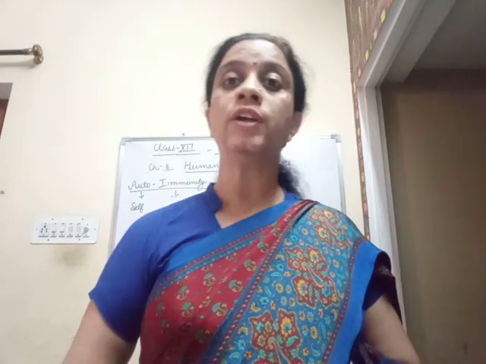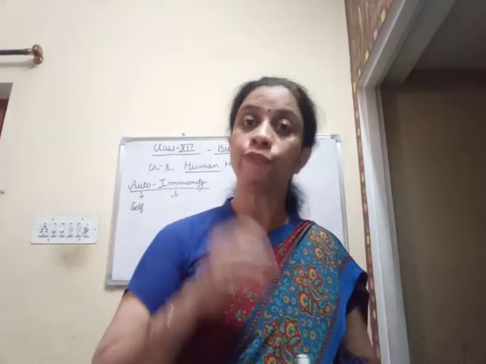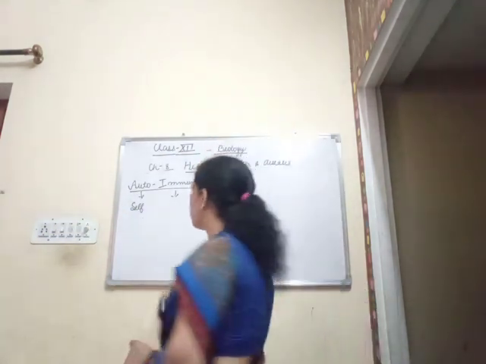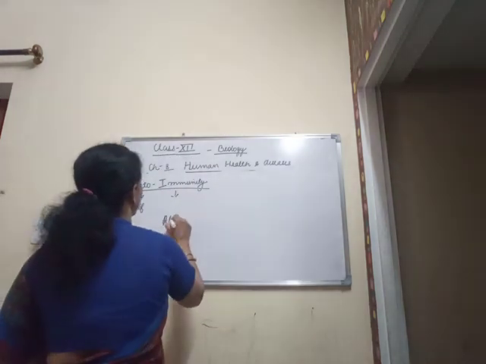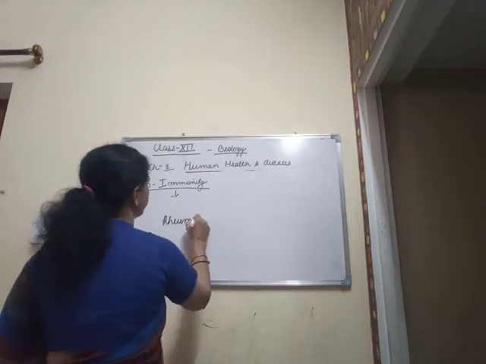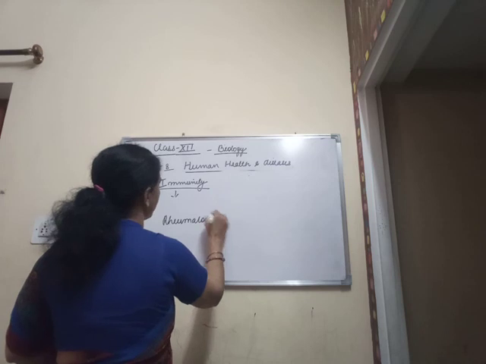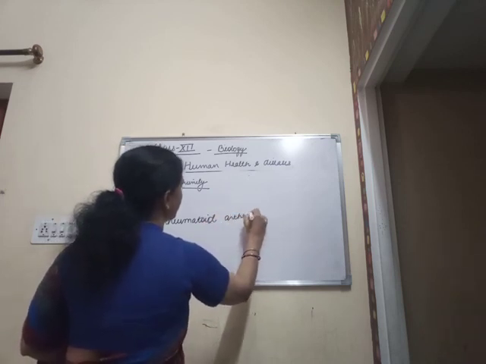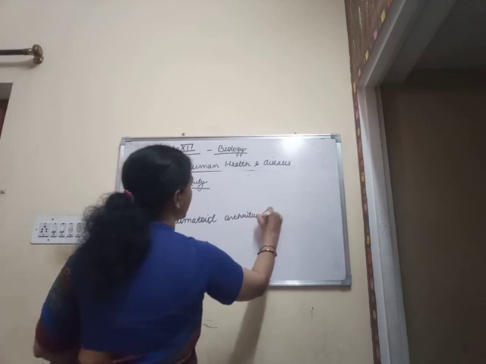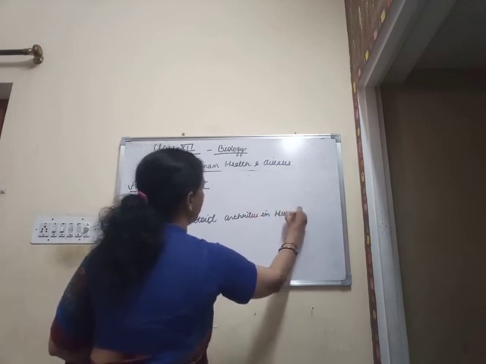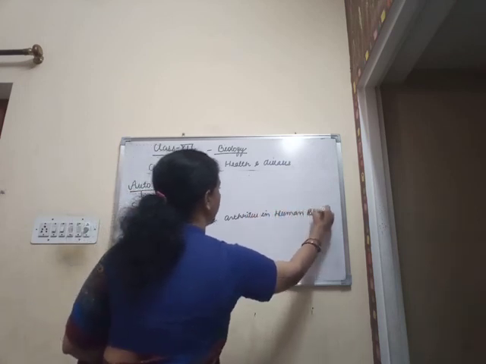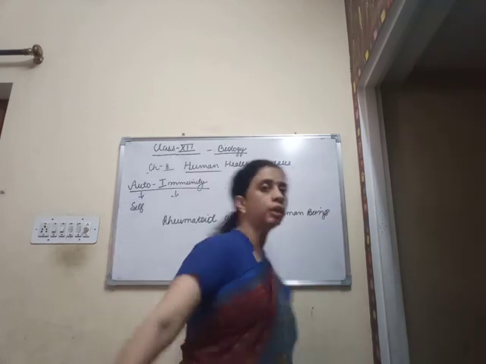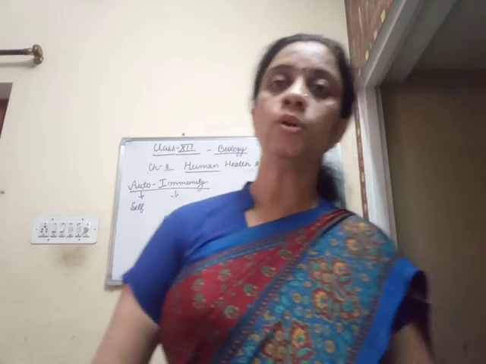And this type of immune response is known as the autoimmune response. A very good example of the autoimmune response is rheumatoid arthritis in human beings. Clear? So this is all about autoimmunity and autoimmune response.